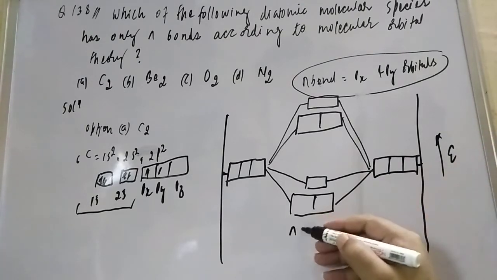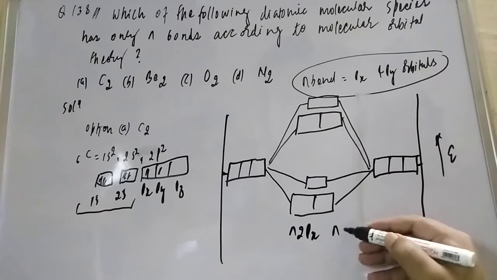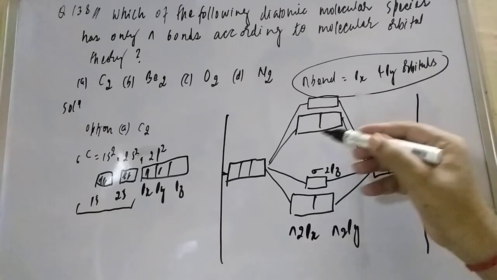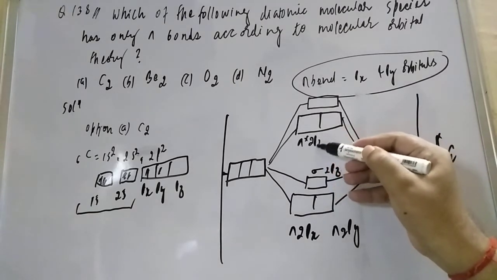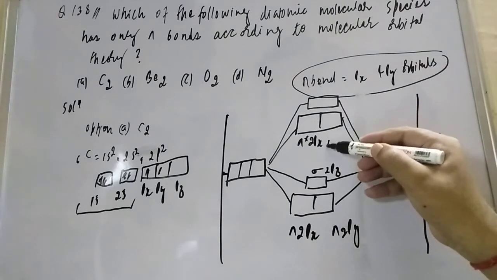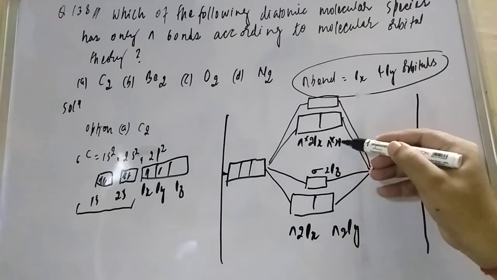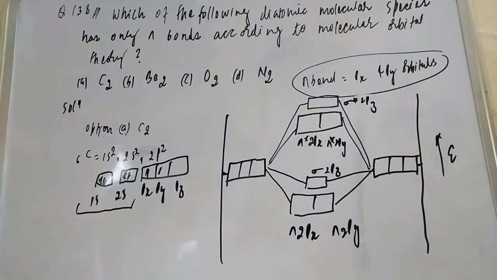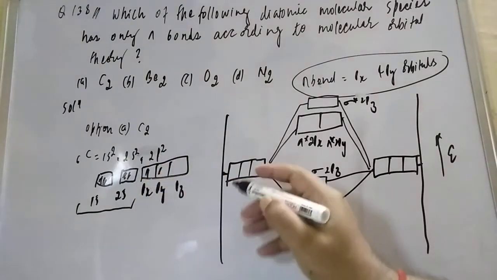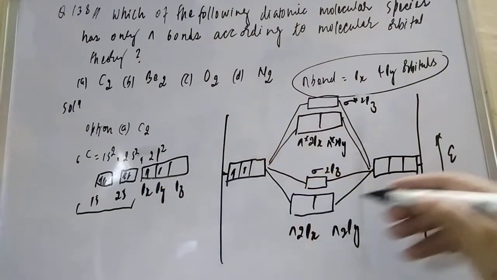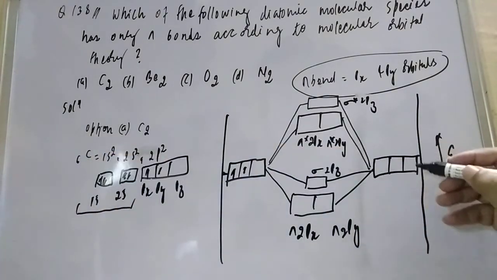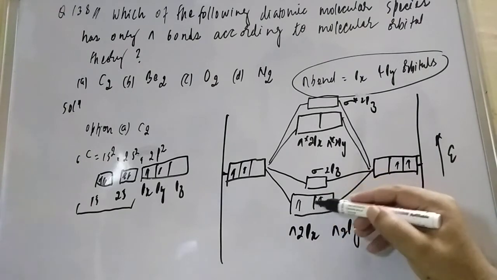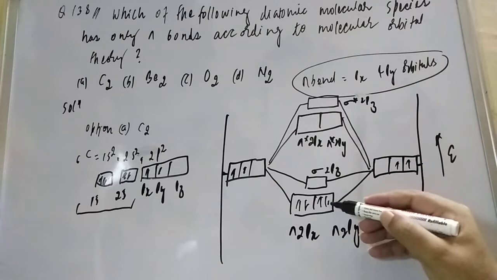Here is the pi 2px and pi 2py. And this one is sigma 2pz. Here is pi star 2px, and what will come, student? Here is pi star 2py, and here is sigma star 2pz. Dear student, you fill the electrons. So how many electrons are there in the p orbital? 2. So here is 1 and here is 2, and 2 atoms of carbon are there. So this side also 1 and 2. So 4 electrons you filled, student. 1, 2, 3, 4.